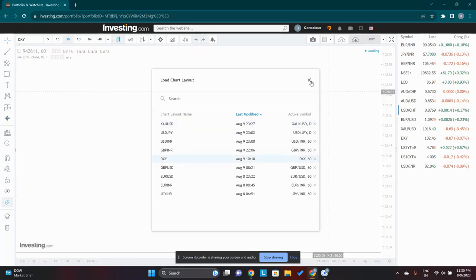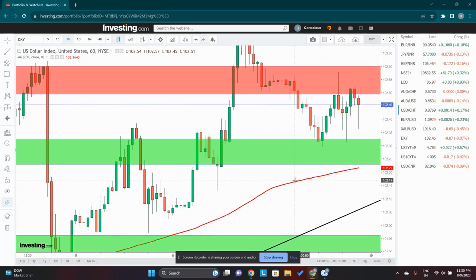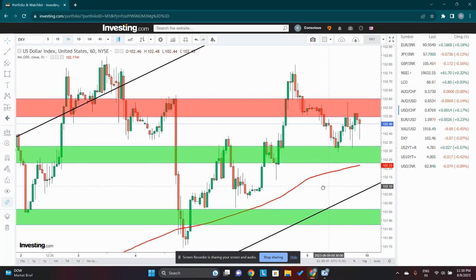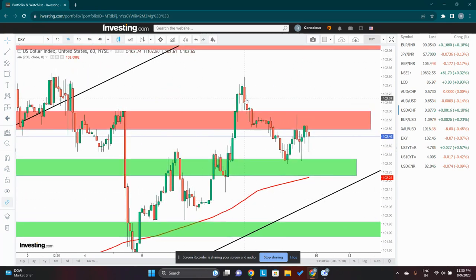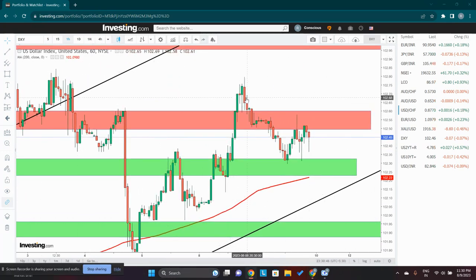But before we proceed further on gold, let's watch the other indices. First of all, the dollar index. In the morning, after yesterday's rally, it was slowly coming down. I told my Telegram channel there were two scenarios: either it's going to bounce from this 102.6 level to 103, or it's going to give a correction till 102.30 and then give a rally upwards.